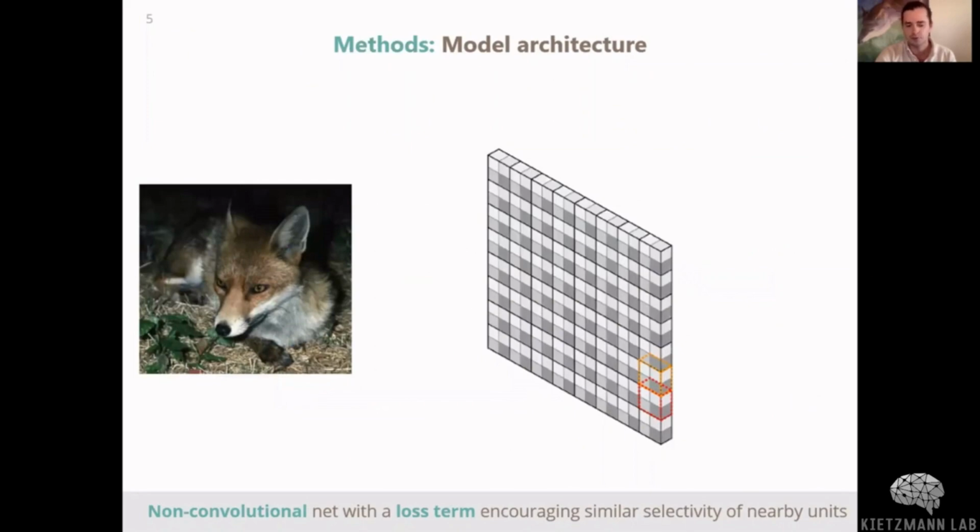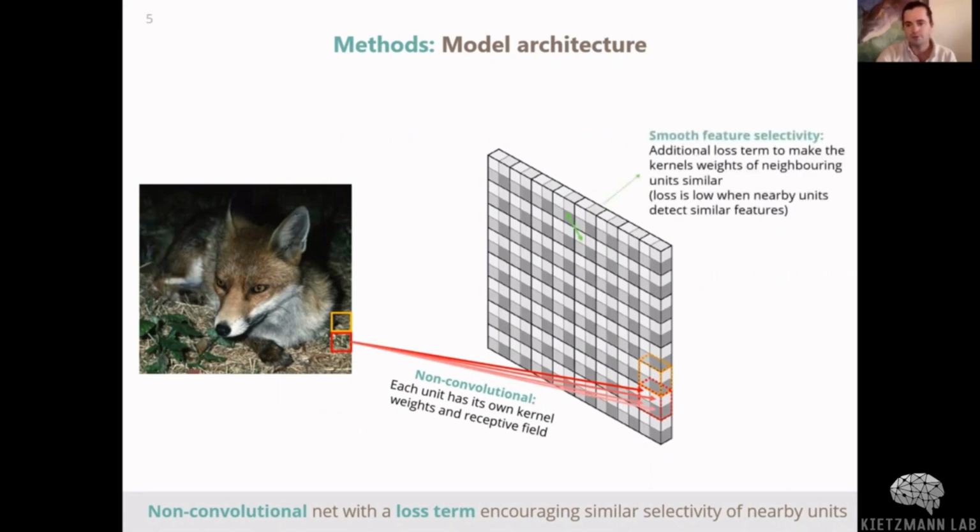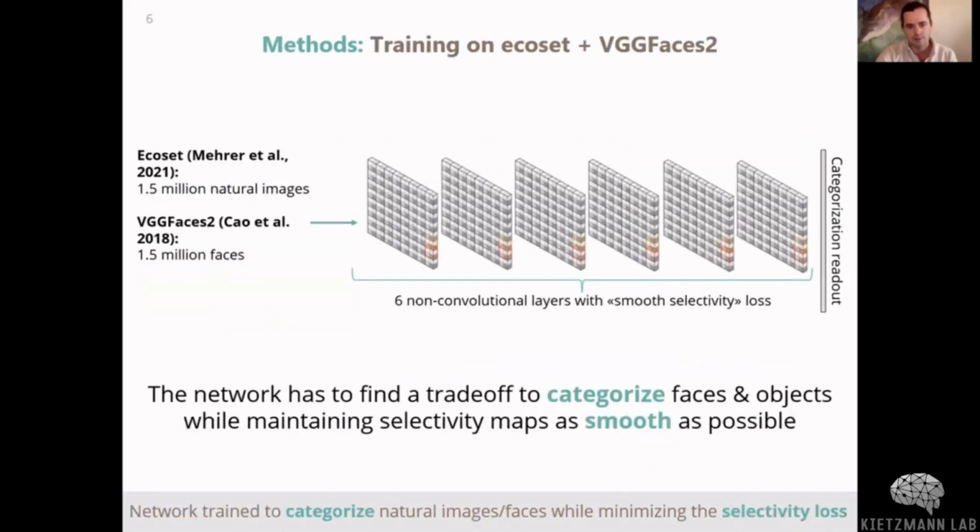To this end, we propose a non-convolutional network with a loss term encouraging similar selectivity of nearby units. In our model, each layer is a 2D sheet that is easily compared with the cortical sheet. Each unit has its own kernel weights and receptive field. And to promote smooth feature selectivity, we have an additional loss term to make the kernel weights of neighboring units similar. We then train this network on a large-scale categorization task with natural images and faces. And the network has to find a trade-off to categorize well while still maintaining selectivity maps as smooth as possible.